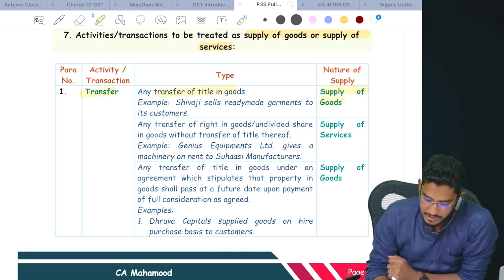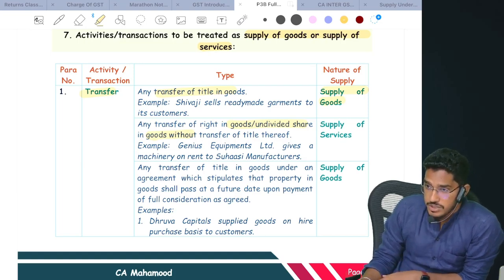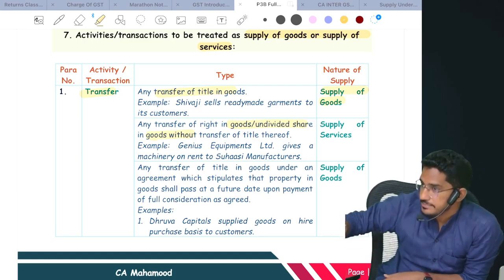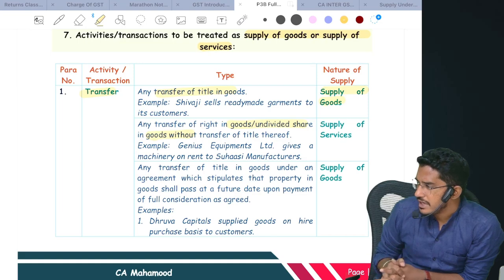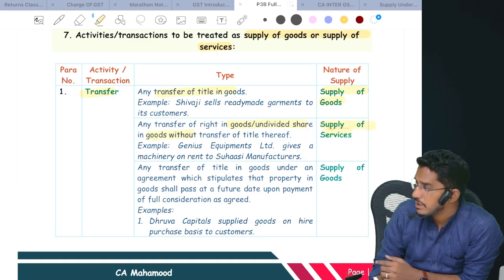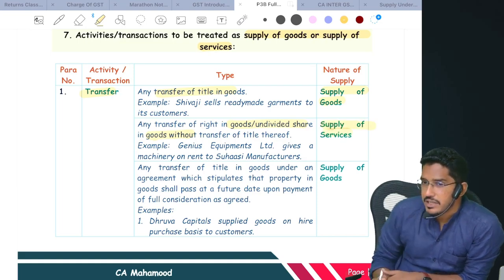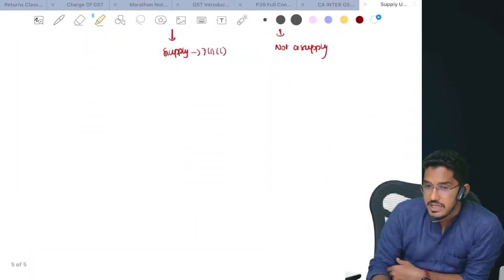Or any transfer of right in goods or undivided share in goods without transferring title. I'm not transferring the ownership, I'm transferring the right in the goods. Right in the goods means giving it on rent and so on. Or if I have an undivided share in goods and I am transferring it, those activities will qualify as supply of services. The transfer of right in goods you can easily understand, like renting will come there. What do you mean by transfer of undivided share in the goods?